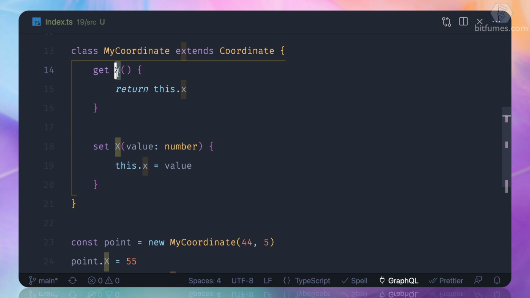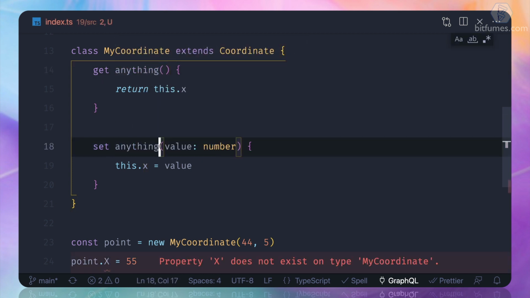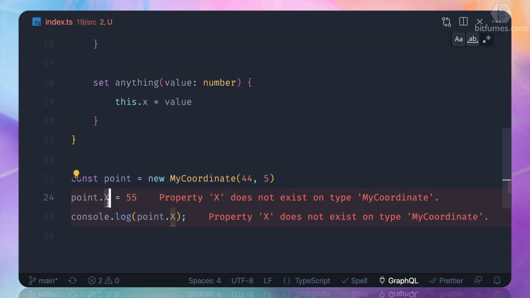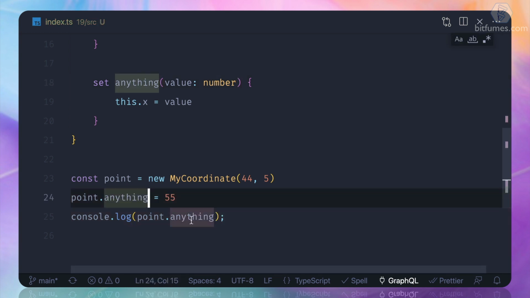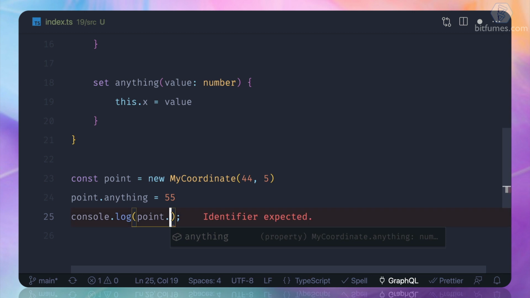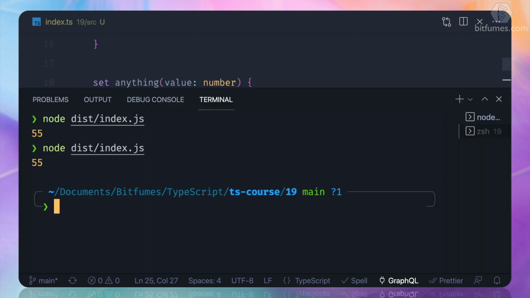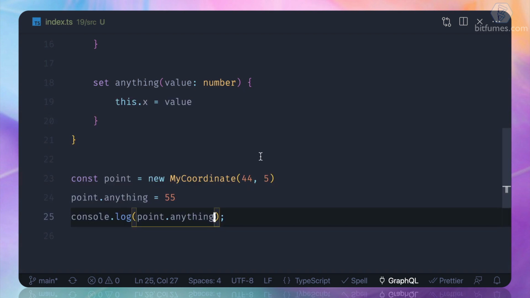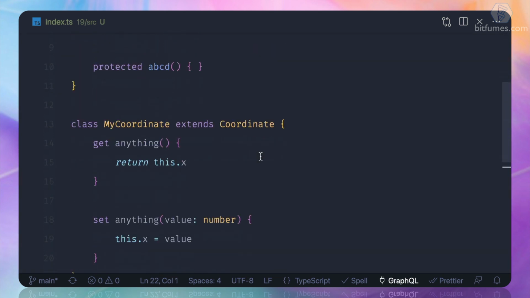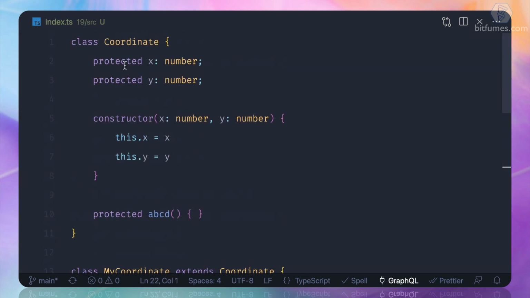You can name it anything, but then the property will become that name. So now if I say dot, you can see the property is anything. So this is how we create the getter and setter, and we understand the public, private, and protected thing in TypeScript.